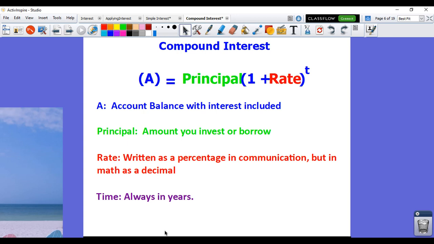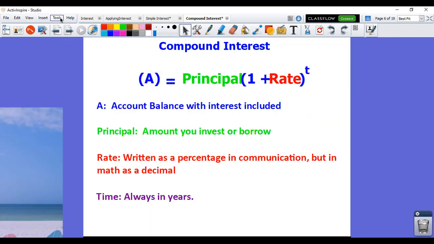When we did simple interest, we got the interest amount that had to be added to an account or to the principal. This time, it's already done for you. So you're getting your account balance, interest included, which means if they're just asking you for your interest amount, you have to do a little bit of extra work for that.